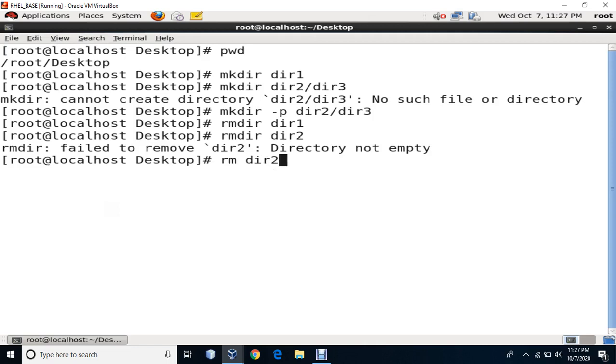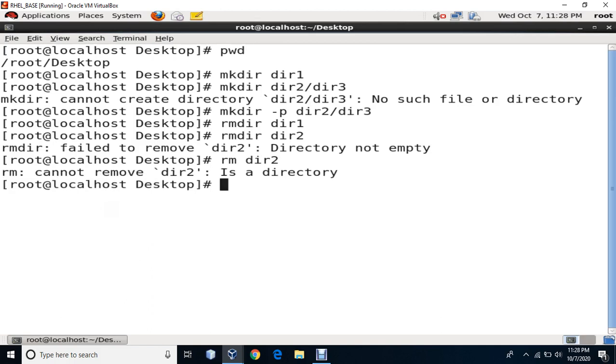I say rm directory 2. But rm command is basically used with files. If I say directory 2 directly, it says it is not a file, it is a directory. Cannot remove this. Then in this case, I have to tell rm, okay, I know that directory 2 is a directory, but if it is a directory, can you remove it recursively? So I have to write -r. So -r is recursive deletion of the directory.